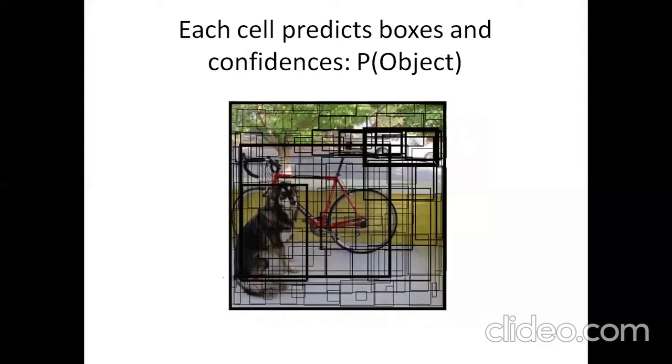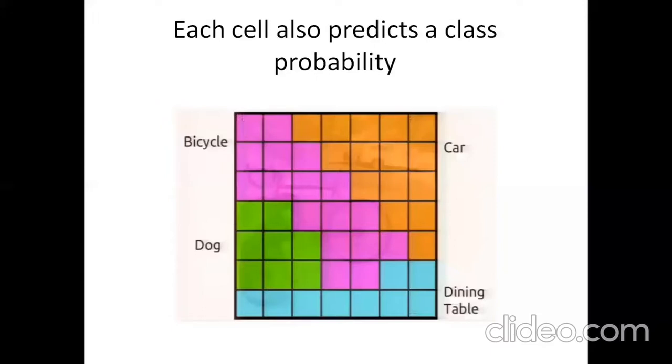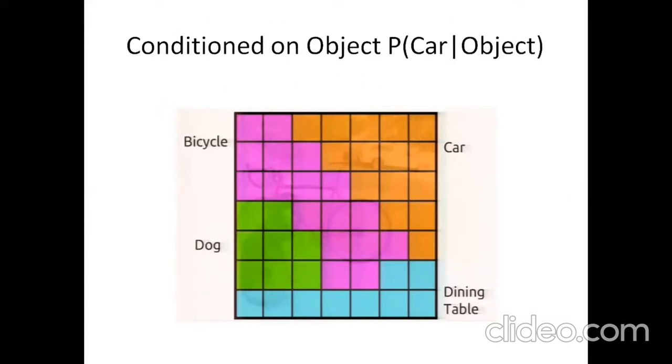When you visualize all of these predictions together, you have basically a map of the objects in the image and a bunch of boxes ranked by confidence. The next thing we are going to do is have each grid cell predict some class probabilities, and this is going to look like a coarse segmentation map. One important feature of this map is that it's not saying that this grid cell contains that object. It's a conditional probability. It's just saying that if there is an object in this grid cell, then that object is a car.